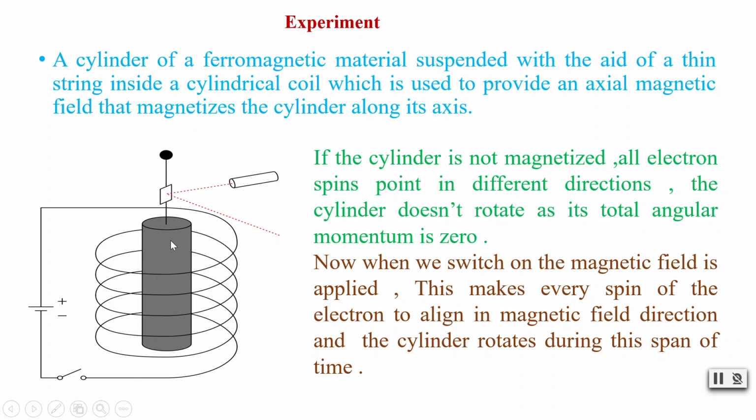Then only can we observe the macroscopic effects of spin. With the aid of a thin string, we connect the ferromagnetic body, and it hangs inside a cylindrical coil. The coil must also be perfectly cylindrically wound.